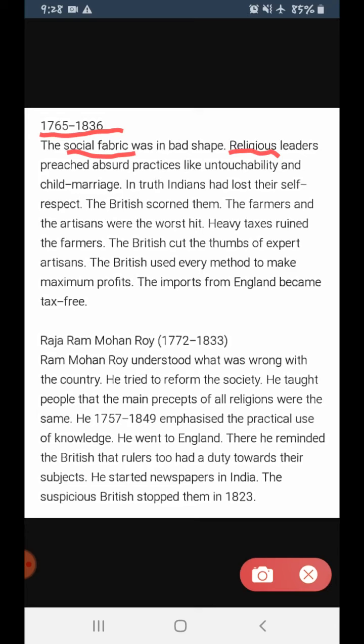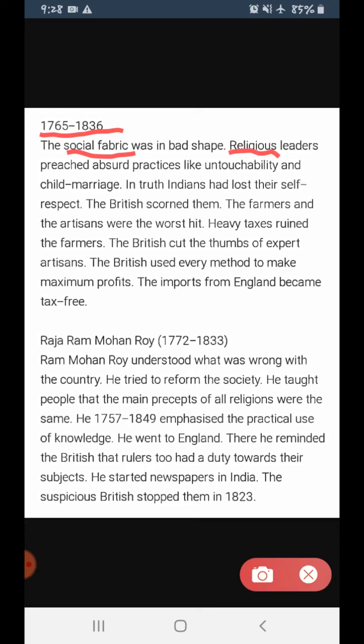Even those leaders preach absurd practices. Absurd practices means the practices which are widely unreasonable, which are not appropriate. Fine. So even these religious leaders preached absurd practices like untouchability and child marriage.